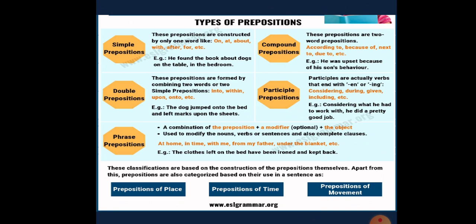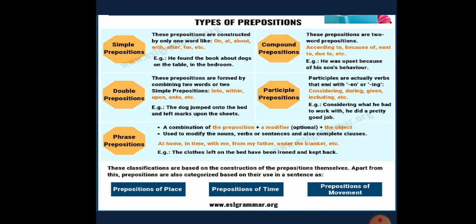Participle prepositions. Participles are actually verbs that end with ed or ing: considering, during, given, including, etc. These participles are sometimes used as prepositions. For example, considering what he had to work with, he did a pretty good job.